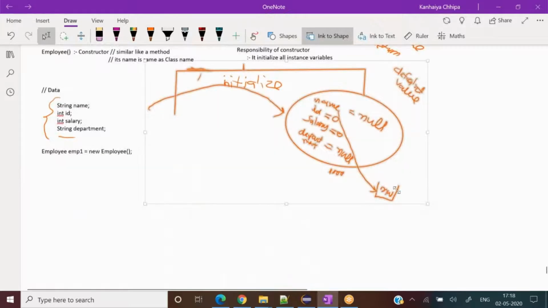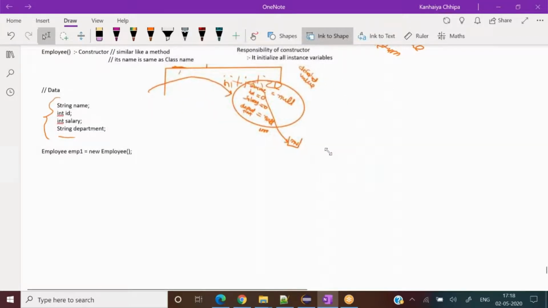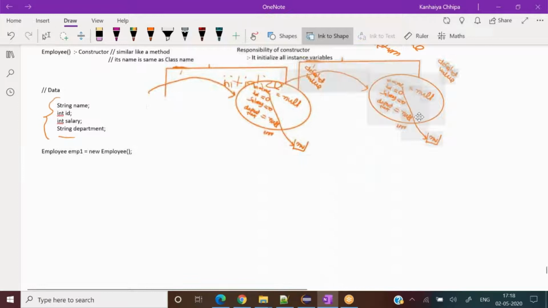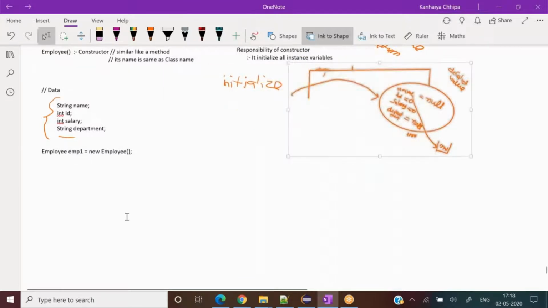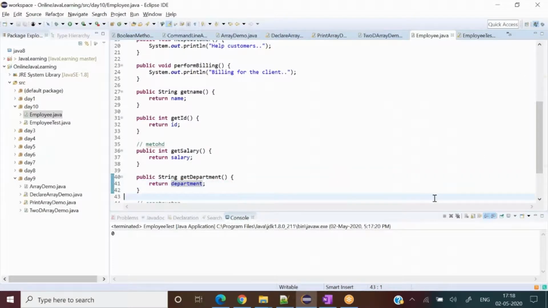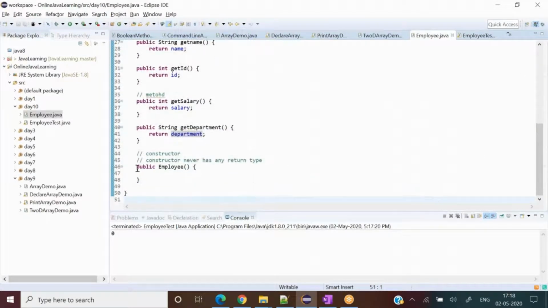Now coming to my next point, the constructor's main work. Now I will define a constructor one more time. I will copy and paste from here for our purpose.